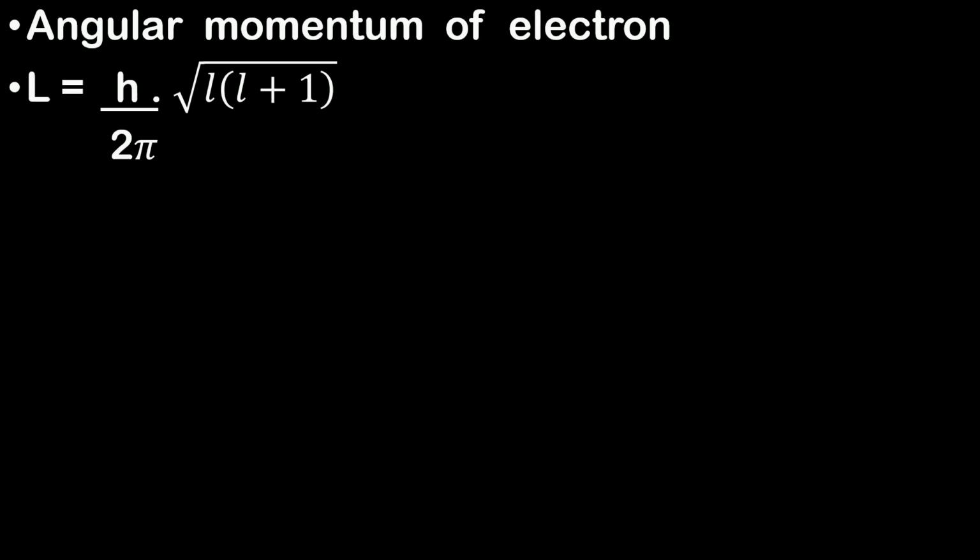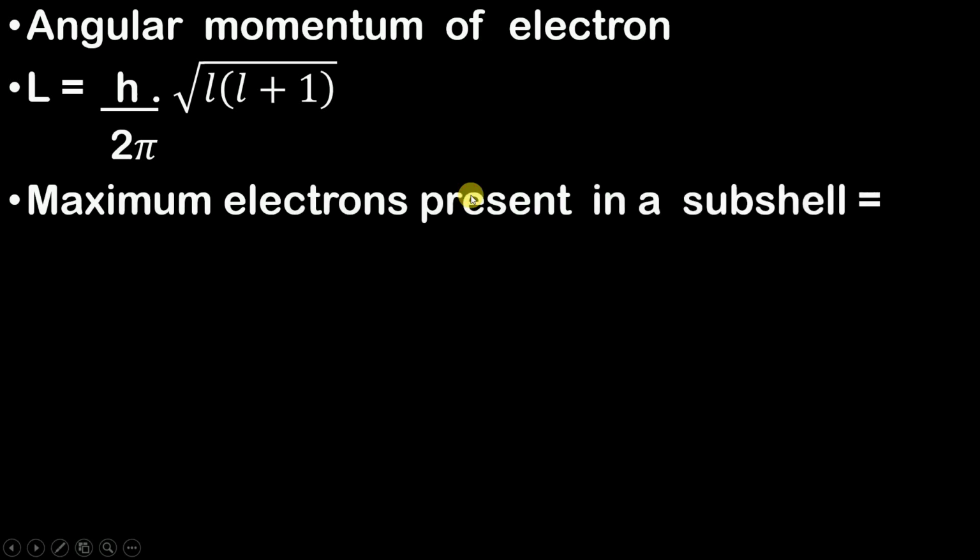Now moving ahead to the third advantage of finding the value of L, you can find out the maximum electrons present in a subshell. What is the meaning of this? You can find out the maximum number of electrons present in an S subshell, a P subshell, D subshell, F subshell and so on. Let's understand how with the help of this formula, 2 into (2l + 1).